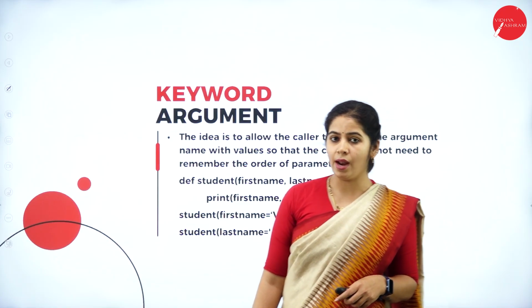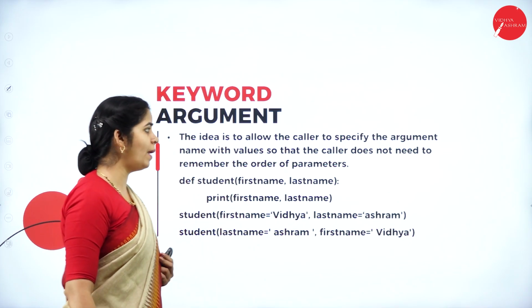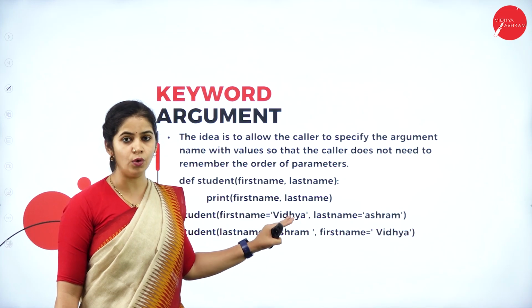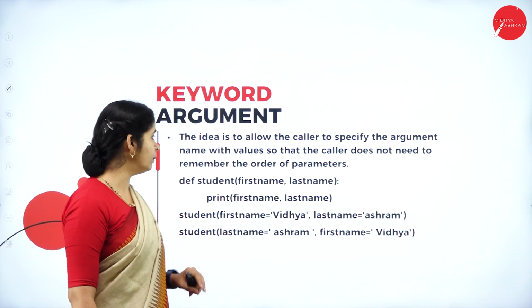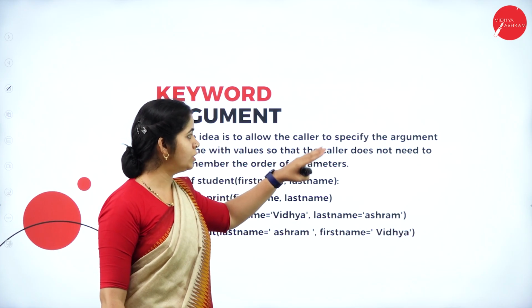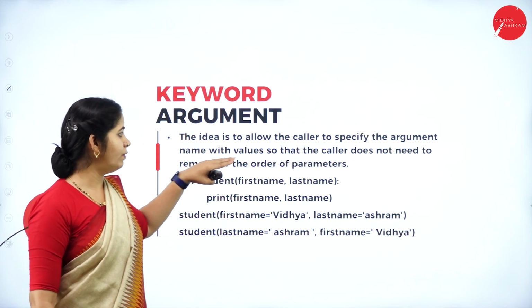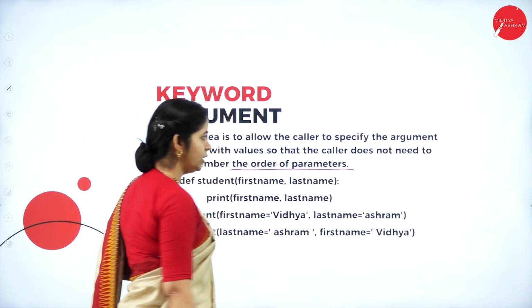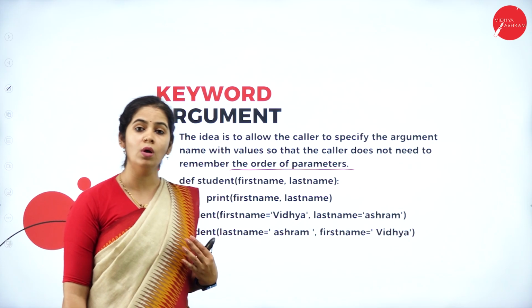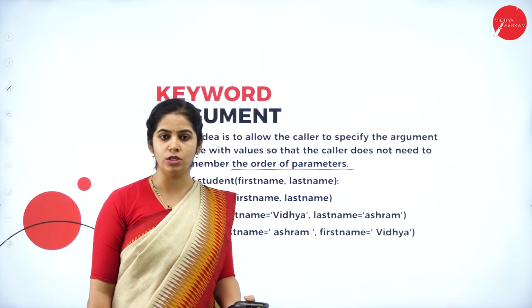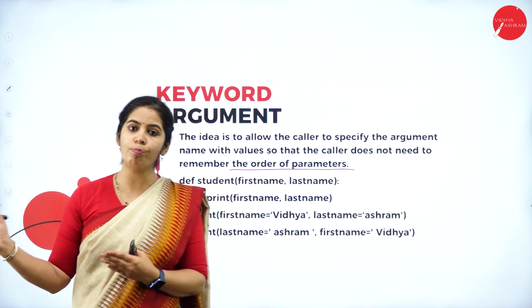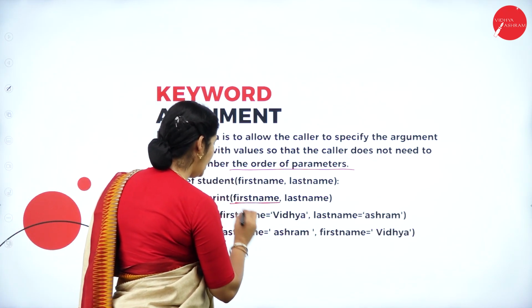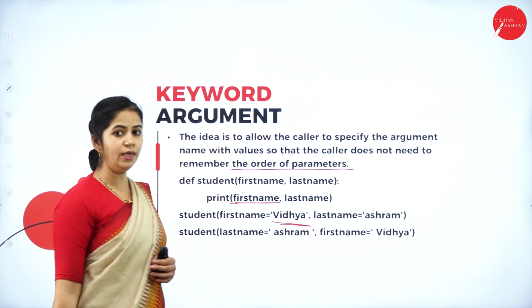The next type of parameter is the keyword parameter. Irrespective of the position, you can give the value for the keyword. The idea is to allow the caller to specify the argument name with the value, so that the caller does not need to remember the order of the parameters. Here we need not bother about the position or the order of the parameters. Just use a keyword and give the value for that keyword.